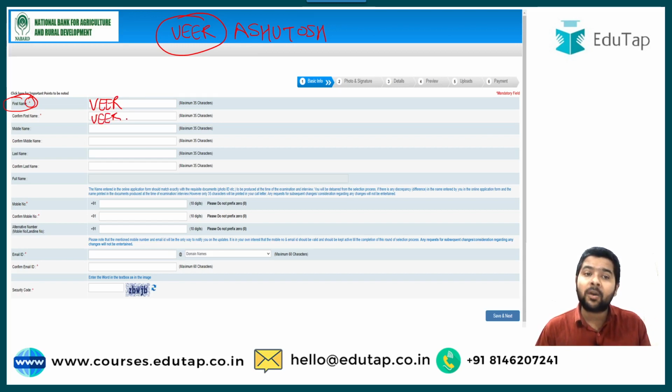Guys, there is no constraint that you have to type it in capital or small letters. It's totally up to you what you want to choose. If you want to type it in capital, you can do so. If you want to type it in small, you can do so. Then you will have to write down your middle name. My middle name is Ashutosh, so I will write down my middle name in here. Then I will confirm my middle name.